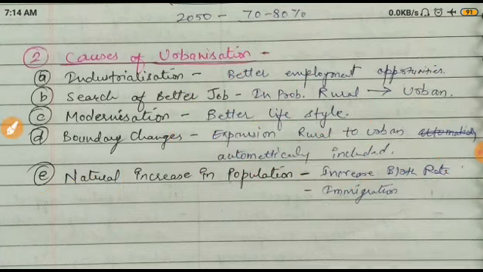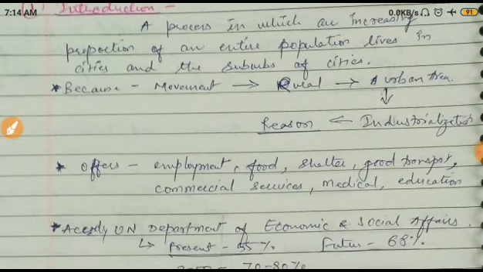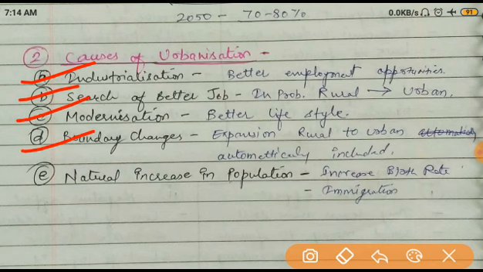So I hope it is clear what urbanization is and what its reasons are, what it offers, and what the UN report says. Then what are the causes? We have studied 4-5 causes: industrialization, search of better jobs, modernization, boundary changes, and natural increase in population. So I hope this whole chapter, this whole topic, you understand.